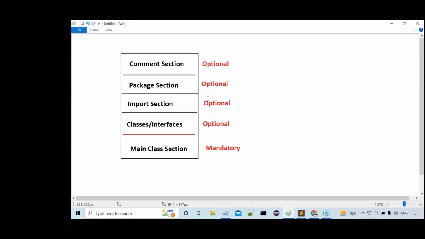Definitely the main method must be written in a particular class. That class is called the main class. Understand my point or not? In Java, program execution will start from which method? Main method. The main method must be written in a particular class. That class is what? Main class.